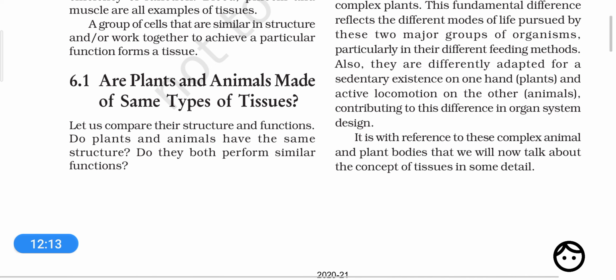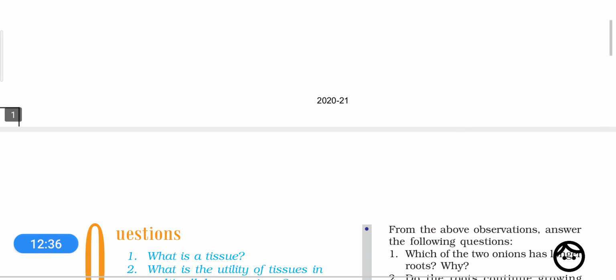In the same way, in plants actively growing tissues are present in certain locations, but in animals this is not the case. Actively growing tissues are present everywhere. All right. And there is another difference, that plants show unlimited growth, but in animals the growth is limited to a certain age or certain time.